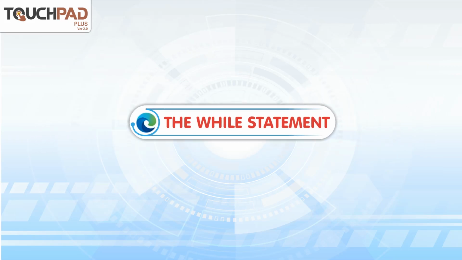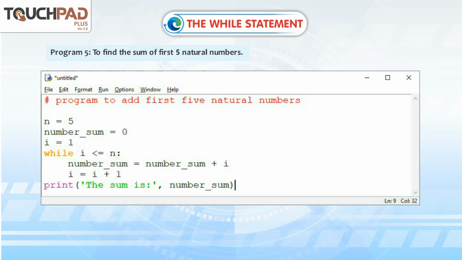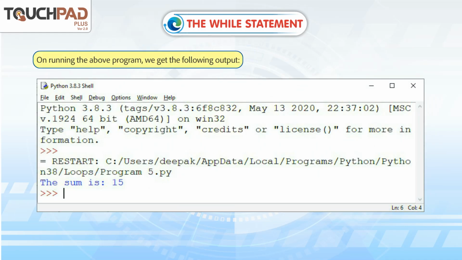The while statement. The while statement executes a set of statements repeatedly until the logical expression evaluates to false. When the condition becomes false, the control comes out of the loop. The syntax of while statement is given below. Program 5 to find the sum of first 5 natural numbers. On running the above program, we get the following output.